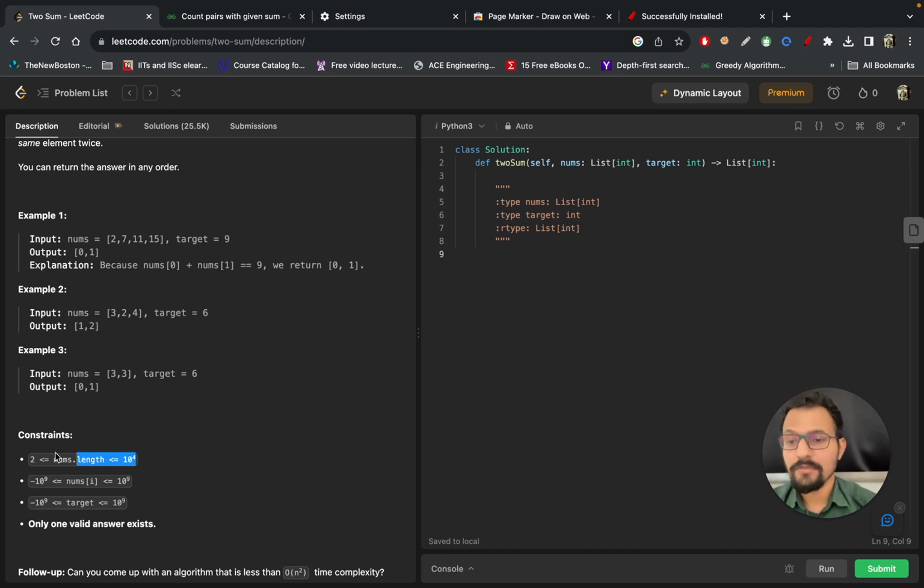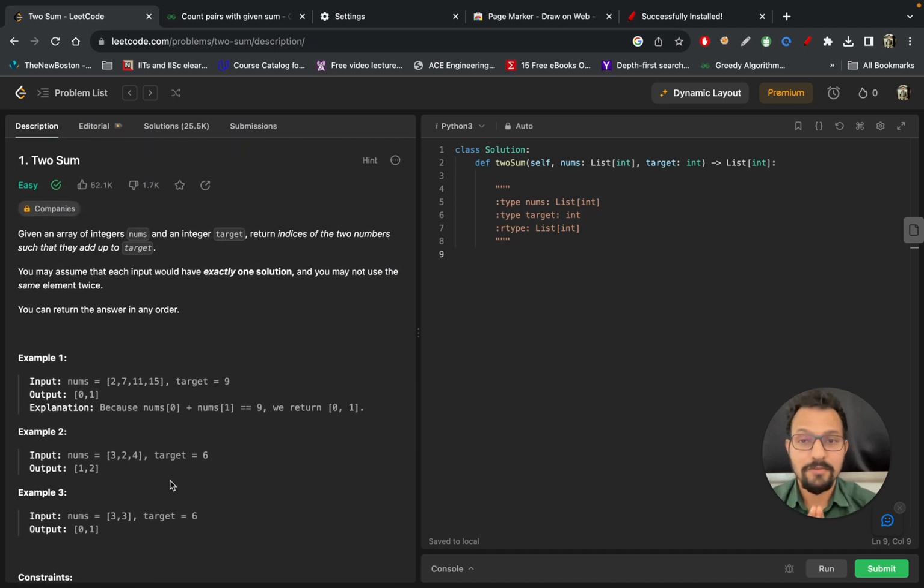So here the length of the array can be 10 to the power 4. I'll tell you how to read this constraint when you formulate an approach. So now our first step is done. We have understood the question and we will explain it to the interviewer as well. So in short, in one line I will explain this.